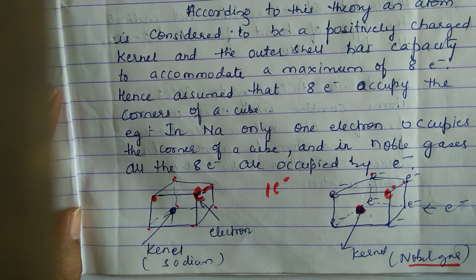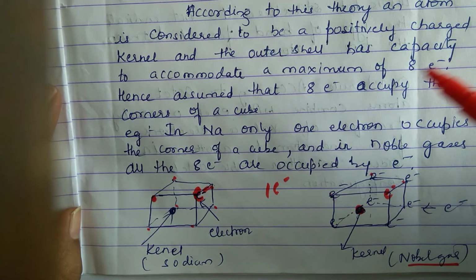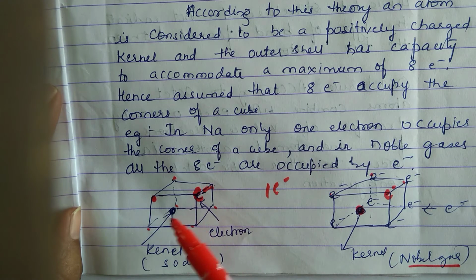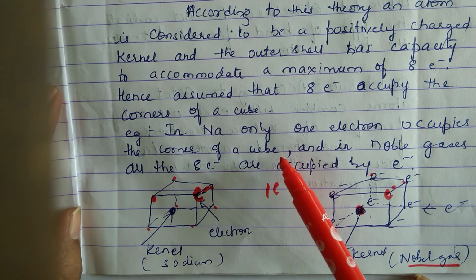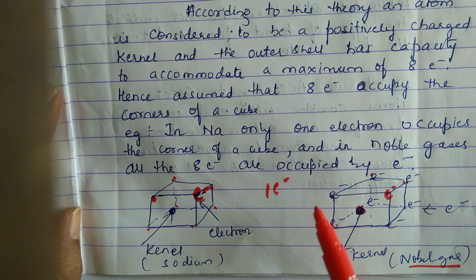What did he tell? He said that an atom is considered to be a positively charged kernel, and the outer shell has the capacity to accommodate a maximum of 8 electrons. Hence, he assumed that 8 electrons occupy the corners of a cube. In sodium, only 1 electron occupies the corner of the cube because the valency of sodium is 1. And in noble gases, all 8 corners are occupied by electrons. This approach is called the Kossel-Lewis approach.